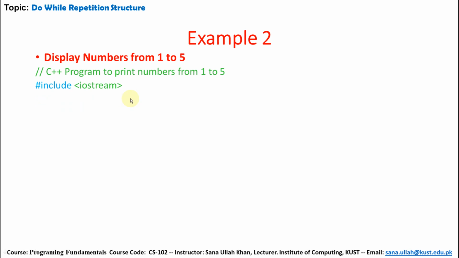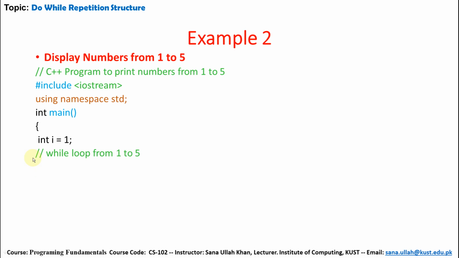So this is the comment statement: C++ program to print numbers from 1 to 5. Hash include iostream, using namespace std, int main, and the body of main will start. So i is a variable whose data type is integer. Its initial value is assigned as 1.